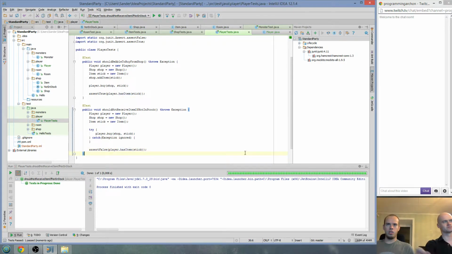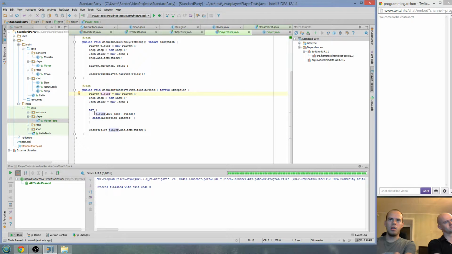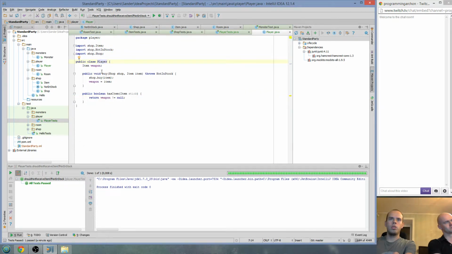So basically, the shop, if we go to the player, what happens here is that the player, no, not this one, this one. If we want to buy, it's going to call shop buy. This will throw an exception, which will go back here. So basically, this won't happen, right? Right now, I'm seeing something strange anyway. If we have an item stick, we're just gonna see if this is null.